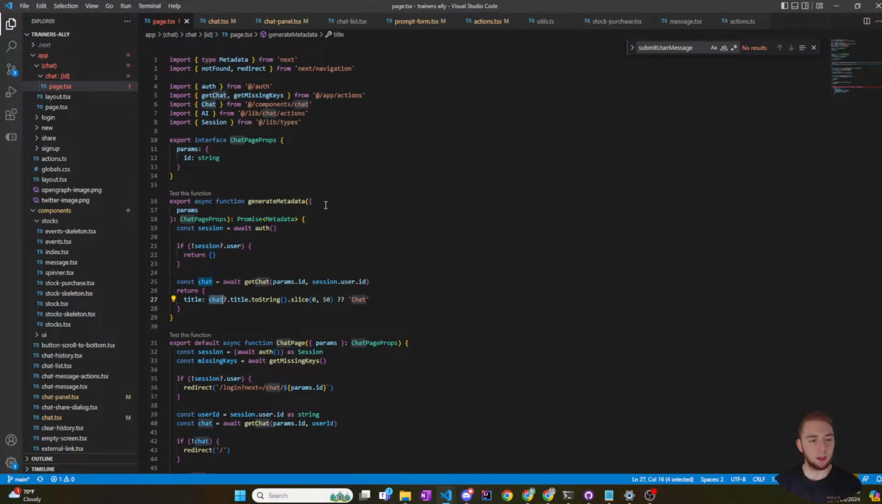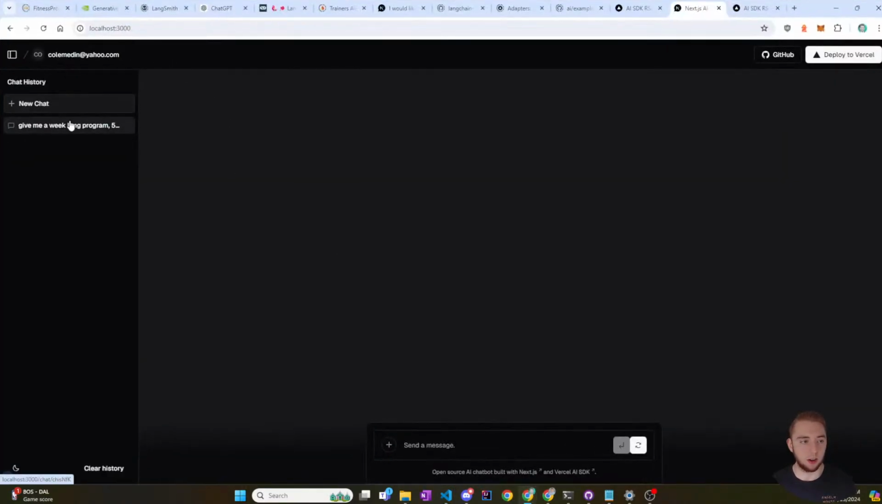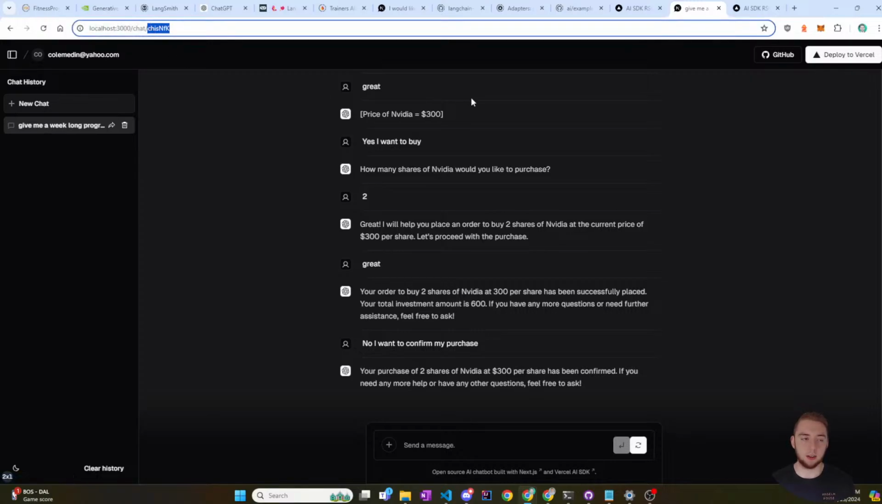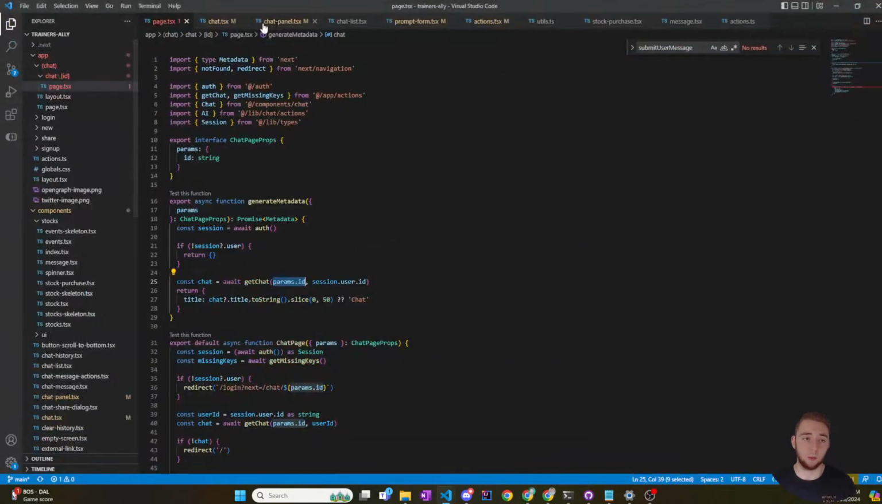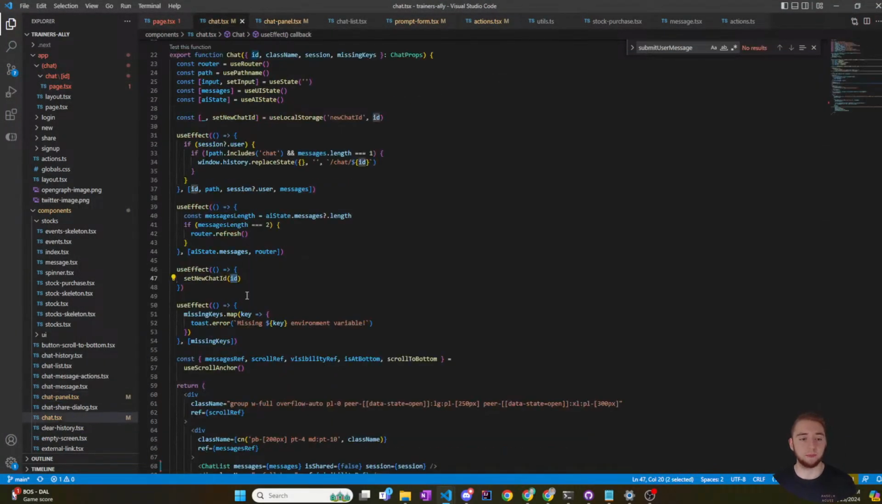Chat is equal to get chat. Yeah, so this does come from the database. Okay. Yeah, because this is based on the parameter that you're in. So that's the actual thing in the URL here. If I go to this one, this is the ID of the chat. Okay, so when I set a new chat ID, I also need to.